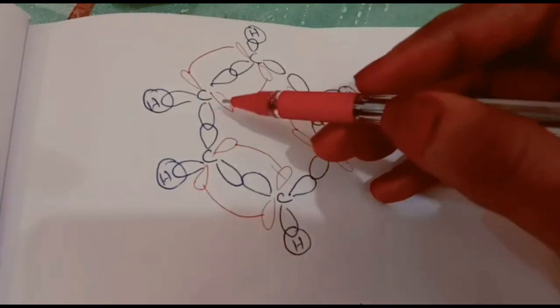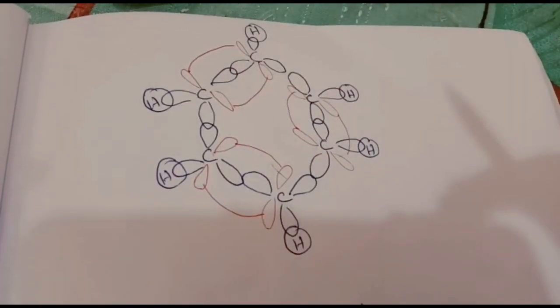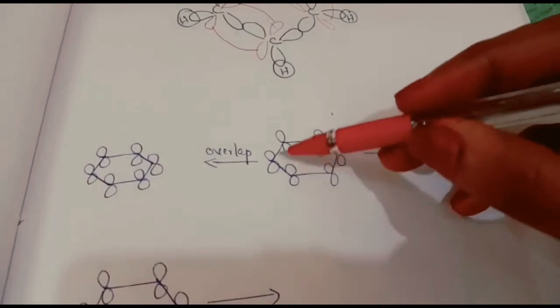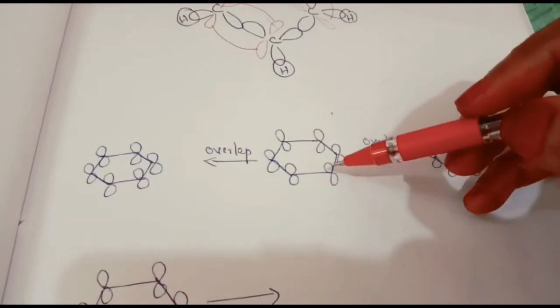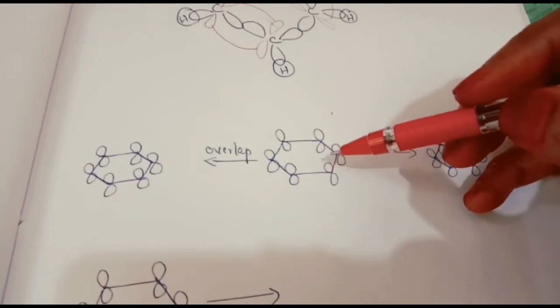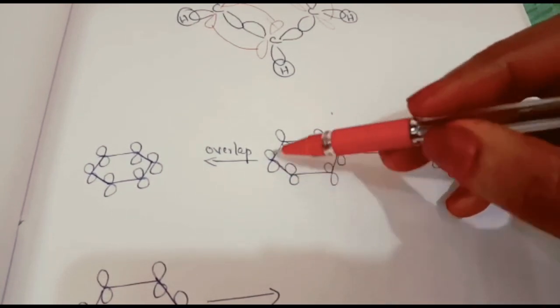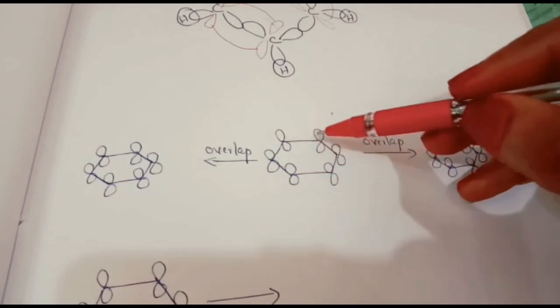So if it is like this, you will be getting a double bond in the next position. For easy representation, we can put it like this. This one is first the sigma bonds. Then these 6 are the 6 unhybridized pz orbitals. Each carbon atom will have an unhybridized pz orbital. So we can represent it like this, because these are the CC sigma bonds and this one is pz.